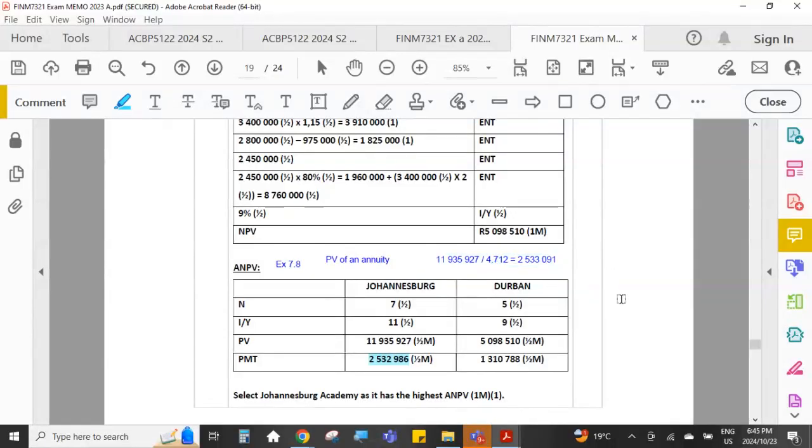Slightly different, but we expect that in these types of calculations with the number of decimals that we are using. Okay, so those are your two different methods you can use to calculate ANPV. Either the financial calculator method or the financial tables method.